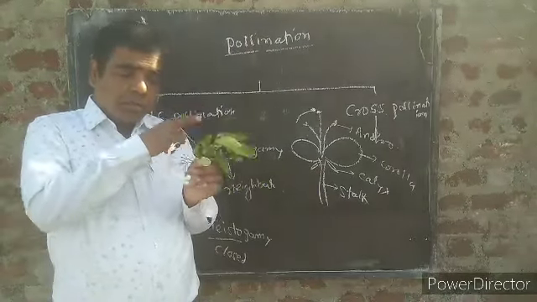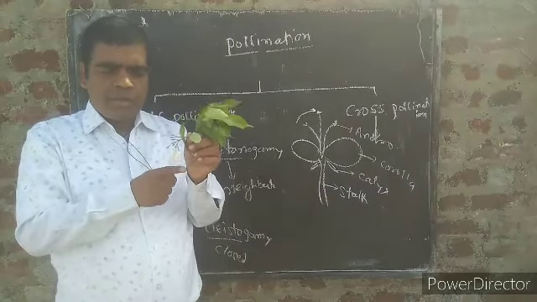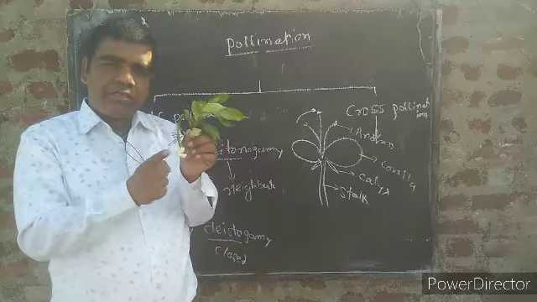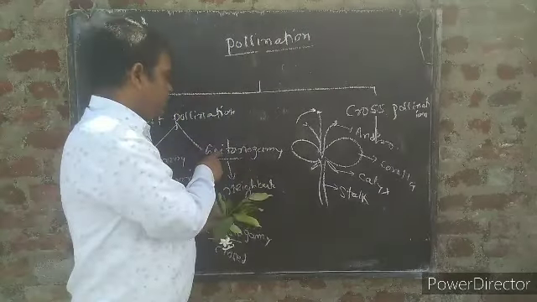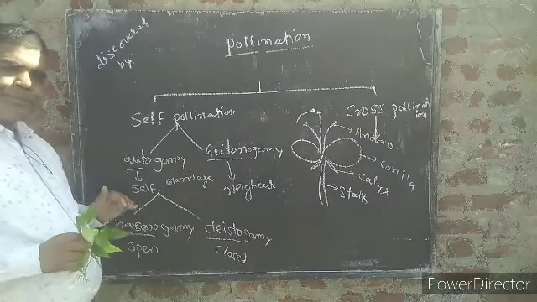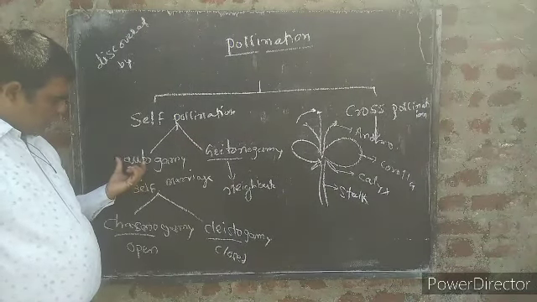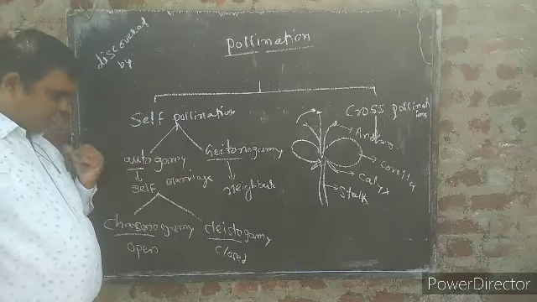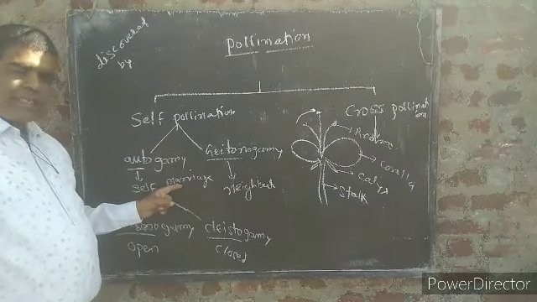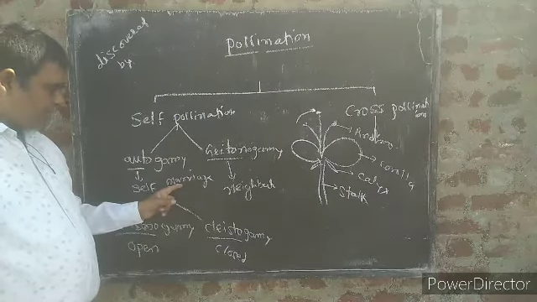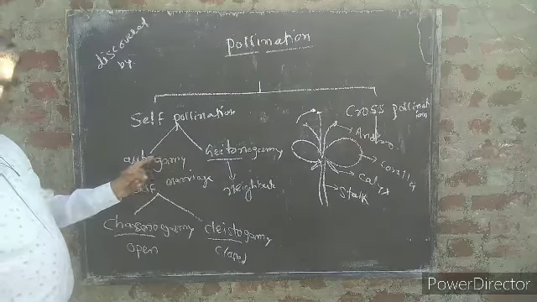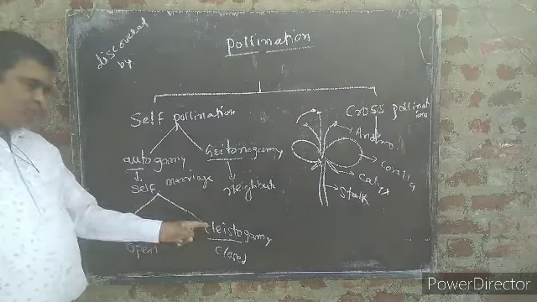But if the plants are the same, flowers are different, and the pollination takes place here, then it is called geitonogamy. In the words autogamy and geitonogamy, auto means self and gamy means marriage. So, self-marriage.